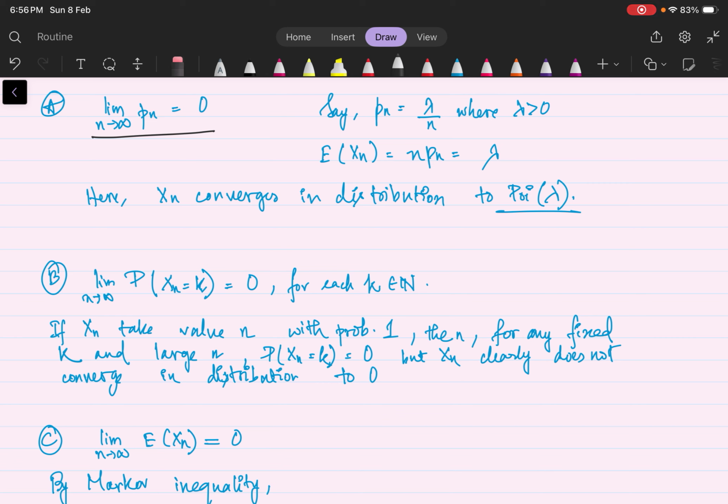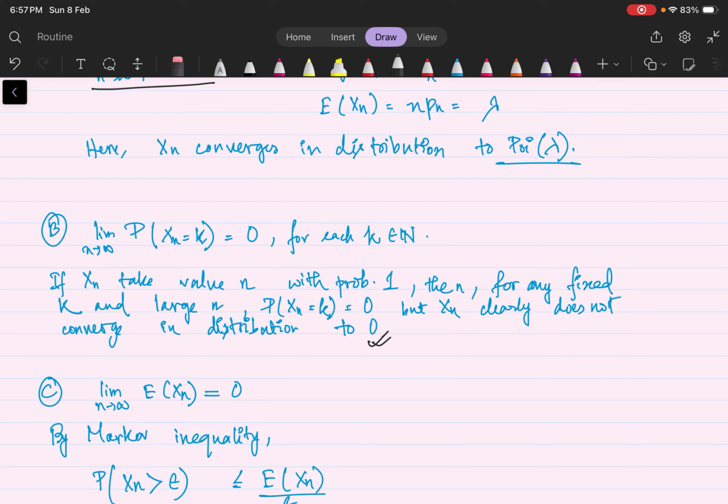The second option: limit n tends to infinity probability Xn equal to k equals 0 for each k belonging to the natural numbers. If Xn takes value n with probability 1, then for any fixed k and large n, probability Xn equal to k is 0, but Xn clearly does not converge in distribution to 0. As we can see, probability Xn equal to n is 1, so Xn is actually not converging to 0, because n is not 0 and n is a very large number.